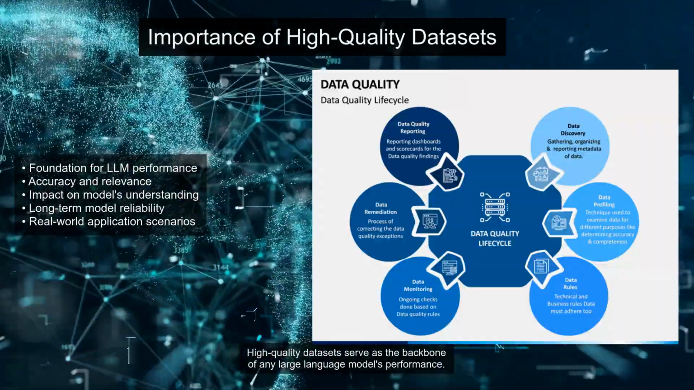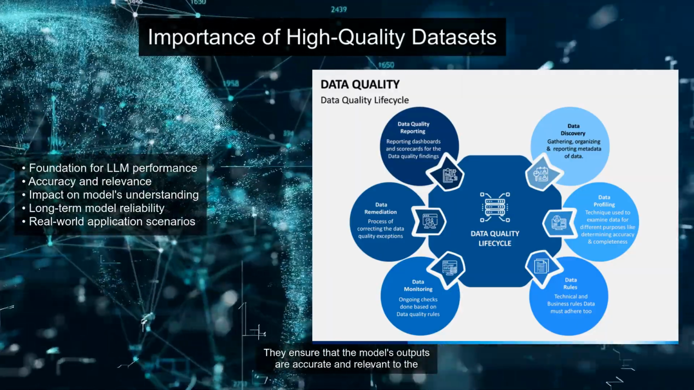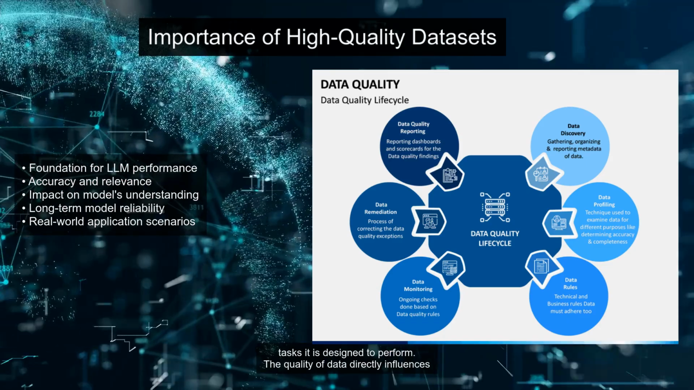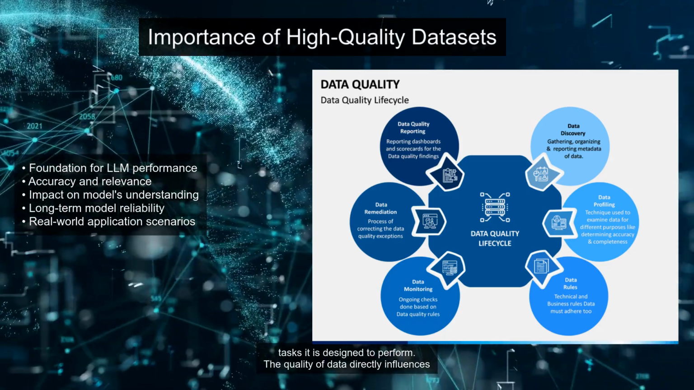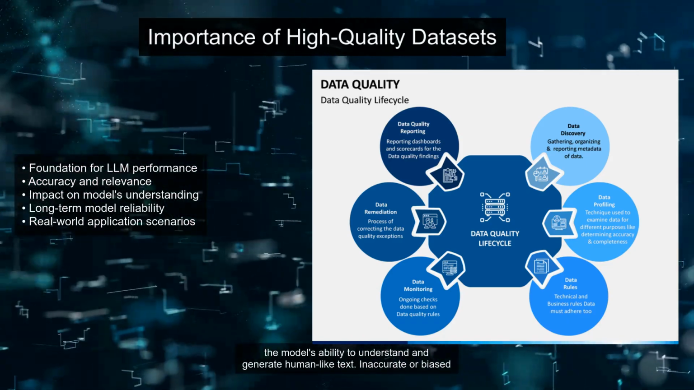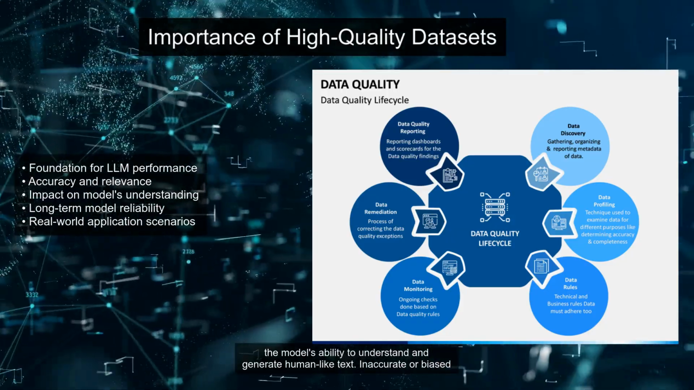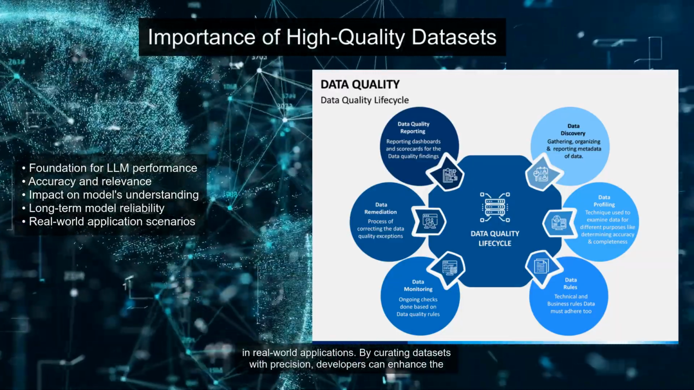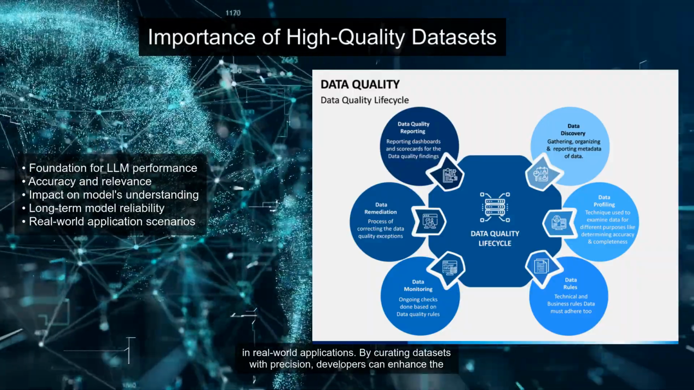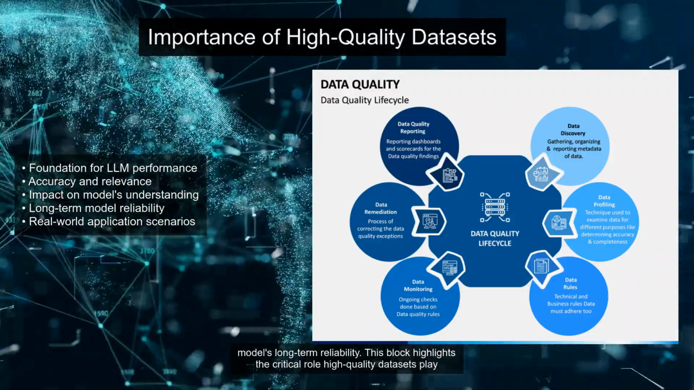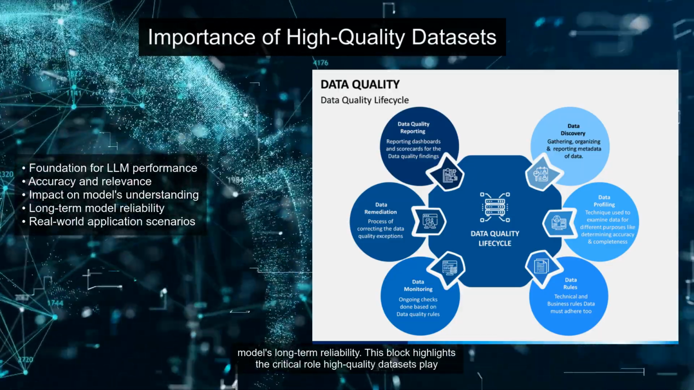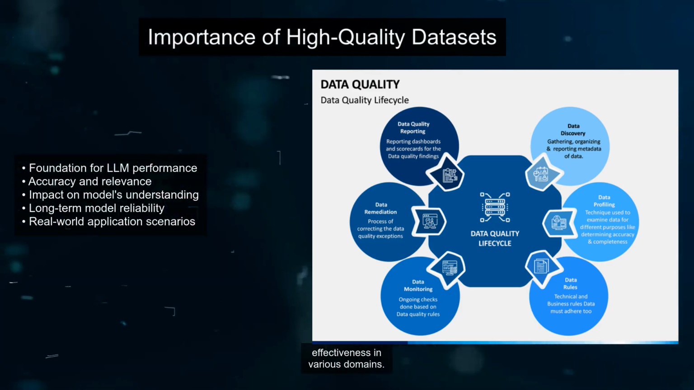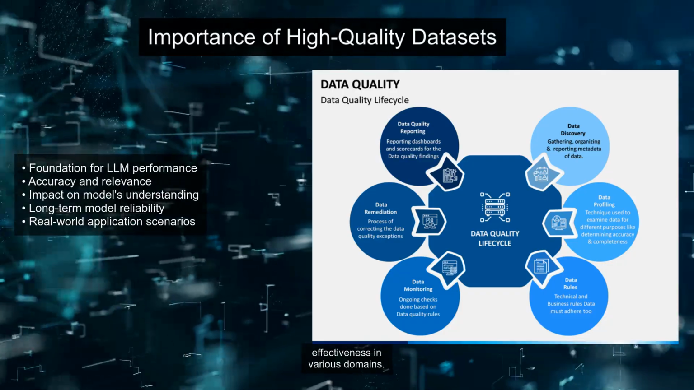High-quality datasets serve as the backbone of any large language model's performance. They ensure that the model's outputs are accurate and relevant to the tasks it is designed to perform. The quality of data directly influences the model's ability to understand and generate human-like text. Inaccurate or biased data can lead to a model that performs poorly, affecting its usability in real-world applications. By curating datasets with precision, developers can enhance the model's long-term reliability. This block highlights the critical role high-quality datasets play in the life cycle of language models, emphasizing their impact on the model's effectiveness in various domains.